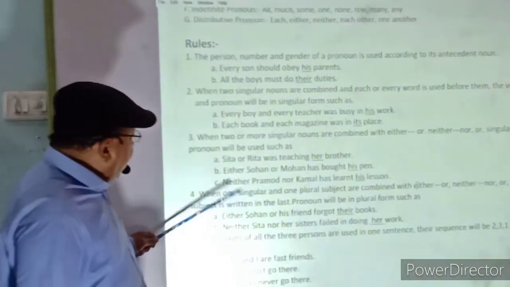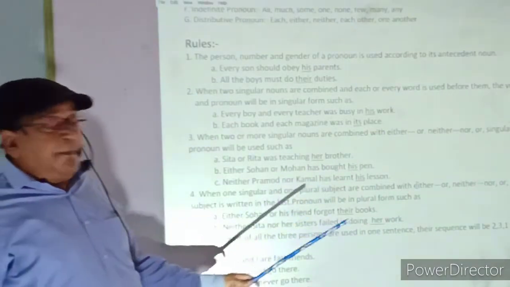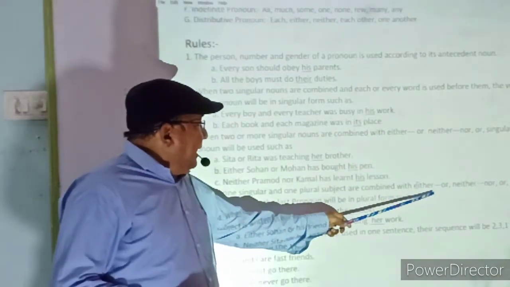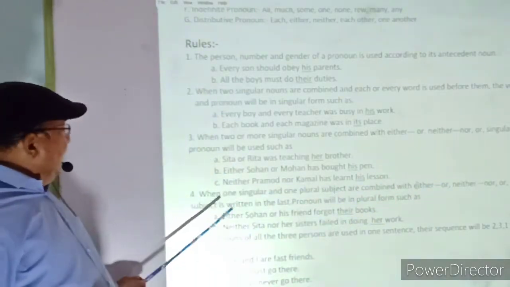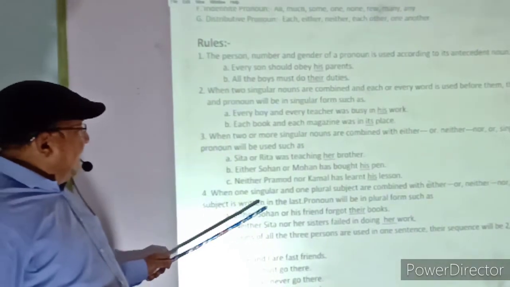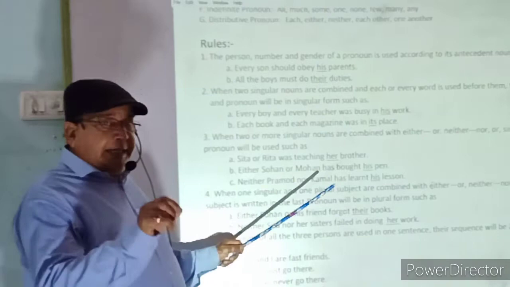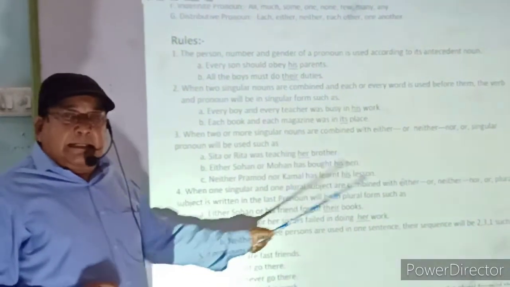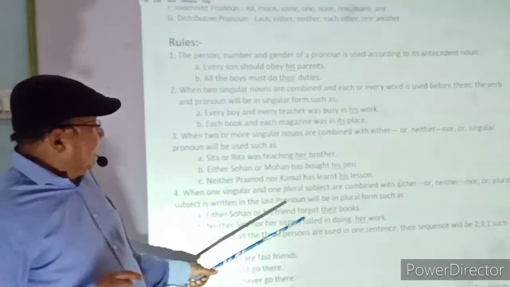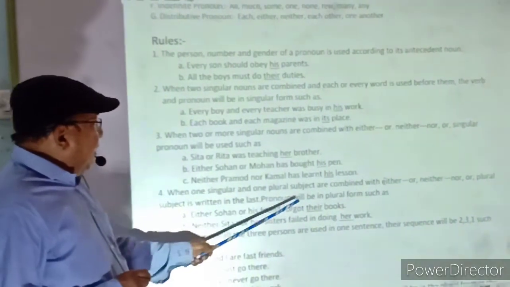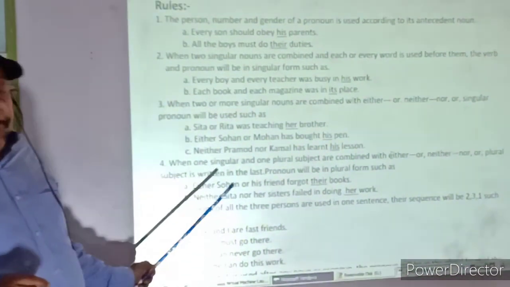Now, if one subject is singular and the other is plural, and they are combined with either-or, neither-nor, or only or, then the plural subject is written last. Once again, I would like to stress that the plural subject will be written after the singular subject. The pronoun will be according to the plural subject, that is, in the plural form.